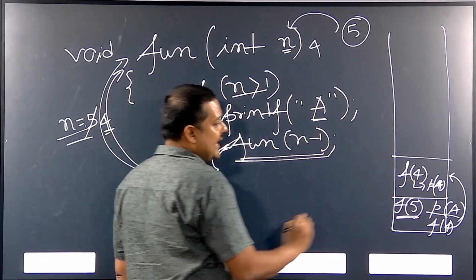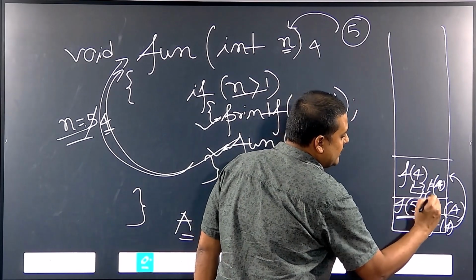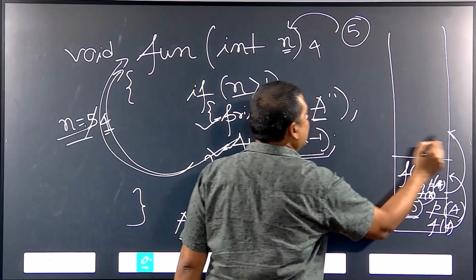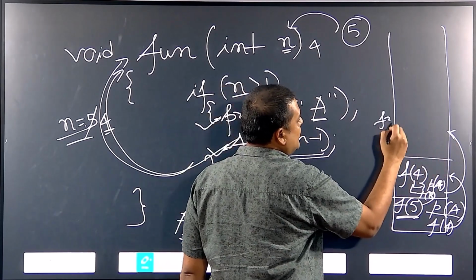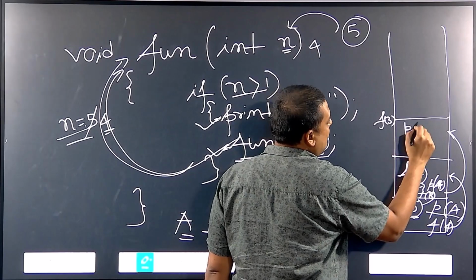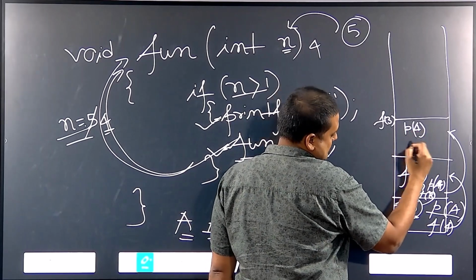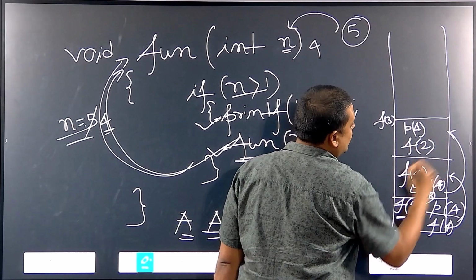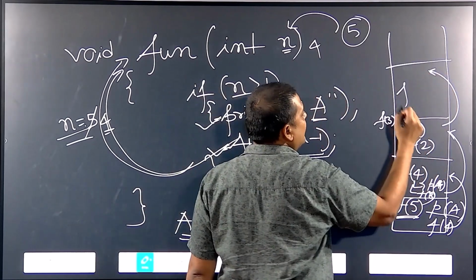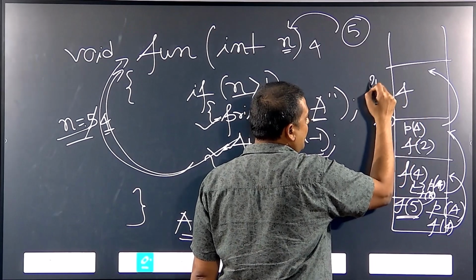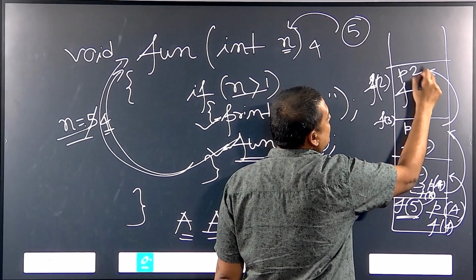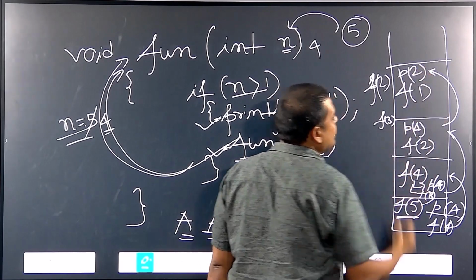a is printed, and the function f is called with 3 value. So, f of 3 will be called here. When f of 3 is called, there are two different tasks: one is printing of a again and the function call with 2. Then f of 2 is called, and when this is called there are two tasks: printing of a and the function call of 1.